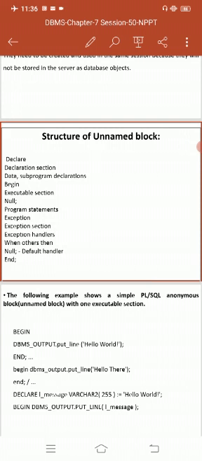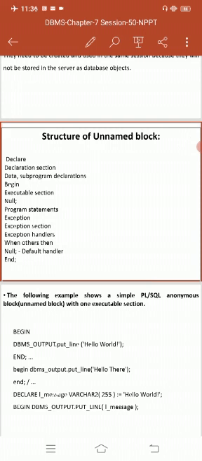Suppose your executable part has some errors. These types of errors are always handled using the exception part. It is the place where we handle exceptions or errors that are raised in the executable part. So exception handlers always handle exceptions. Who handles the exception? Exception handlers.